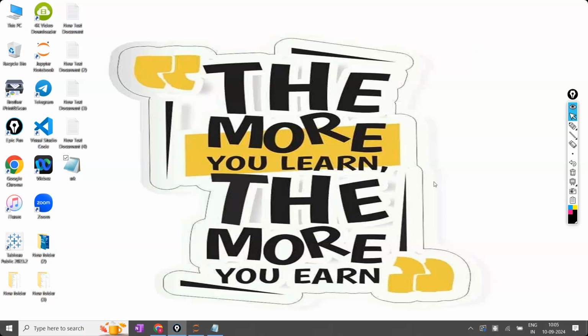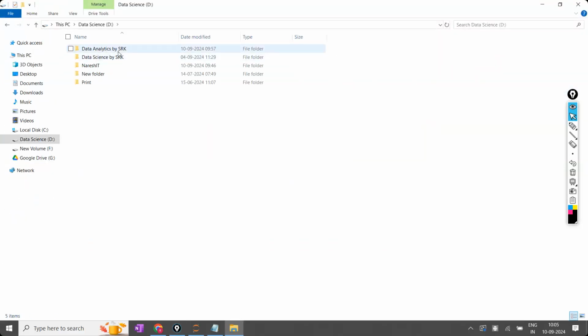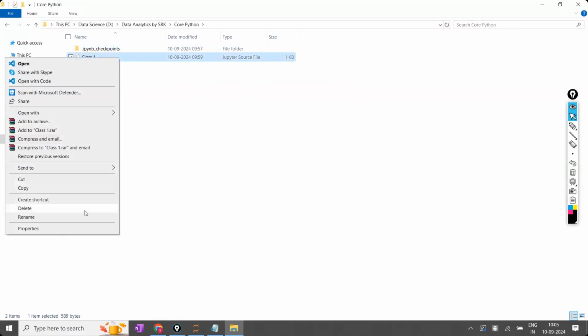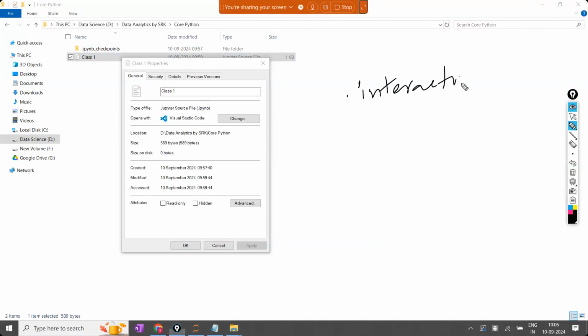And that is the reason it is called a notebook. All the notebooks you have, every notebook will be saved as an .ipynb file. If this is a Jupyter notebook and you click on properties, it is saved as an .ipynb file. Now, in .ipynb, I means interactive, py means Python, and nb means notebook. Interactive Python notebook, that is the full form of this